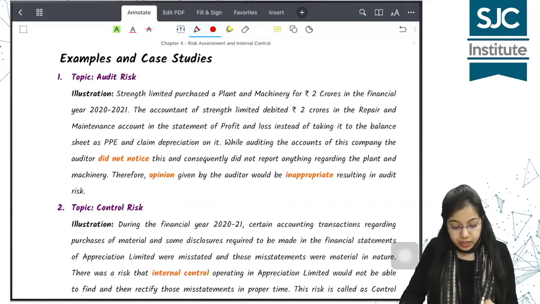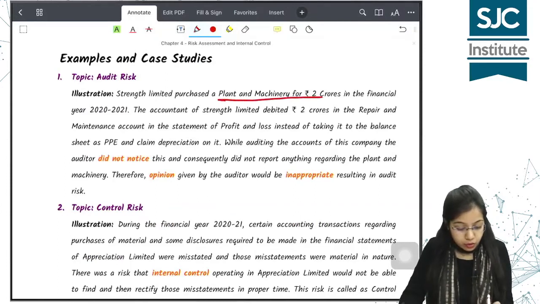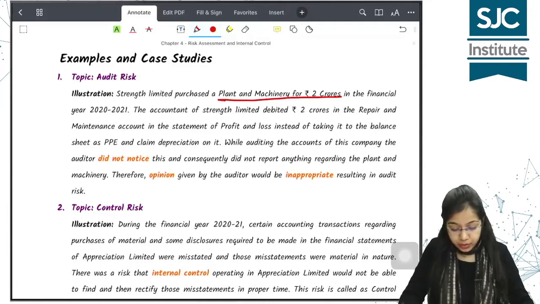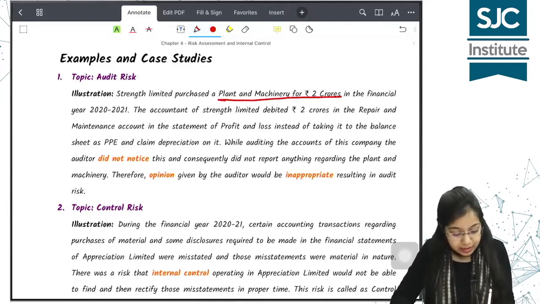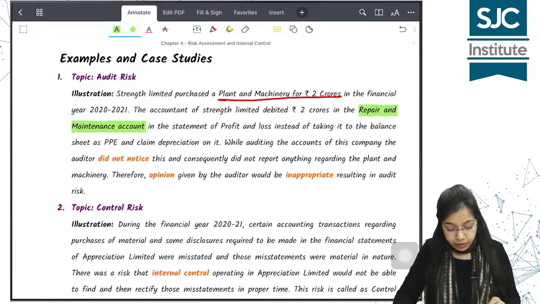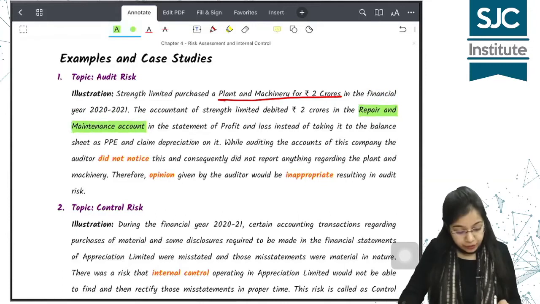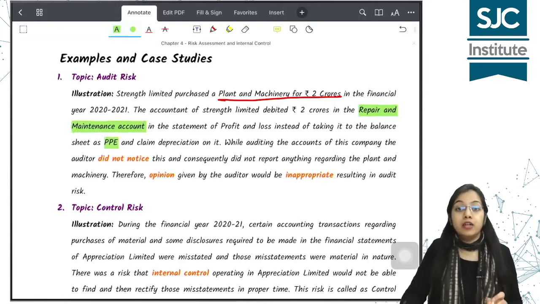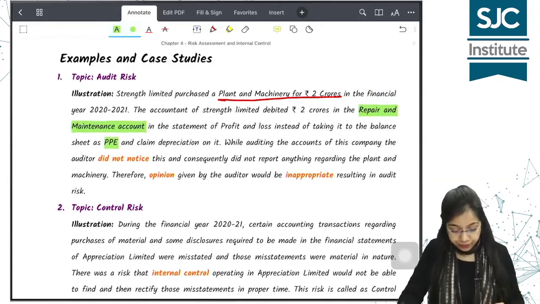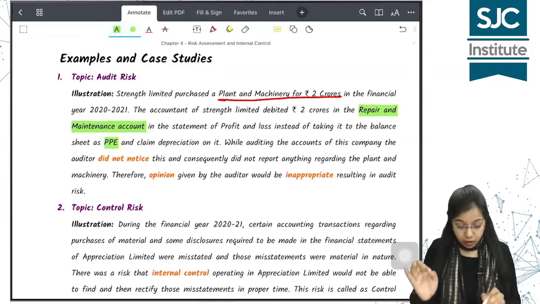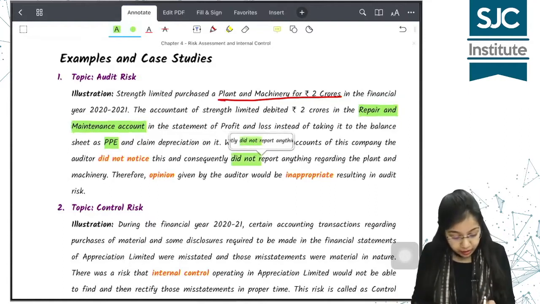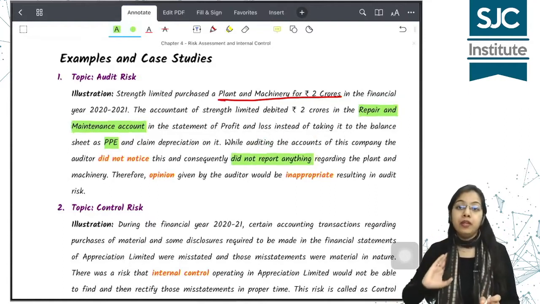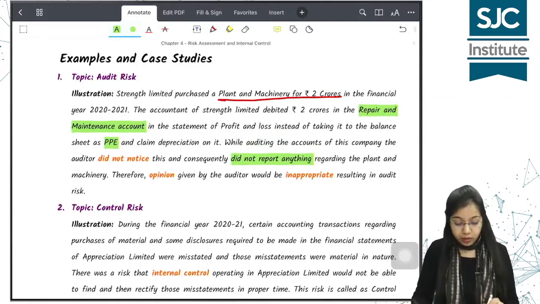Strength Limited purchased a plant machinery for rupees 2 crores in the financial year 2020-21. The accountant of Strength Limited debited rupees 2 crores in the repair and maintenance account in the statement of profit and loss instead of taking it to the balance sheet as property, plant and equipment and claim depreciation on it. While auditing the accounts of this company, the auditor did not notice this and consequently did not report anything regarding the plant and machinery. Therefore, the opinion given by the auditor would be inappropriate, resulting in audit risk.